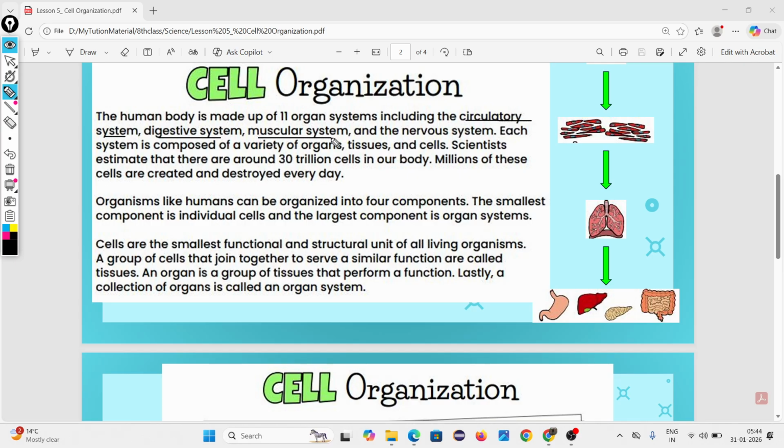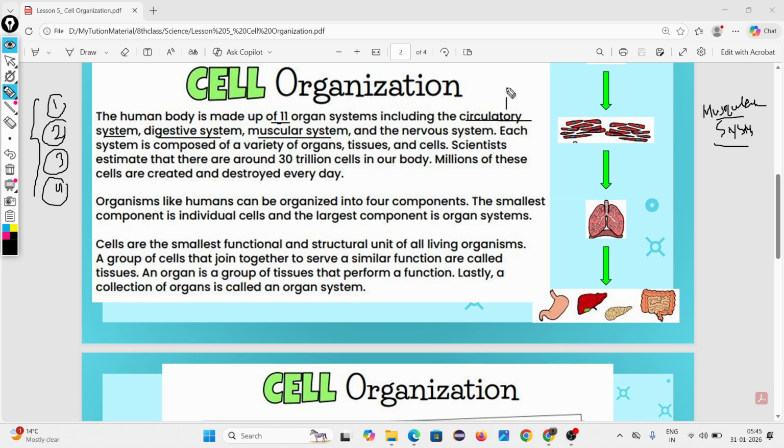Then the next one is the muscular system. In total, how many systems are found inside our human body? Eleven. Among the eleven, some are given. One is circulatory system, second is digestive system, third is muscular system, fourth is nervous system, and many more. You should remember these four.